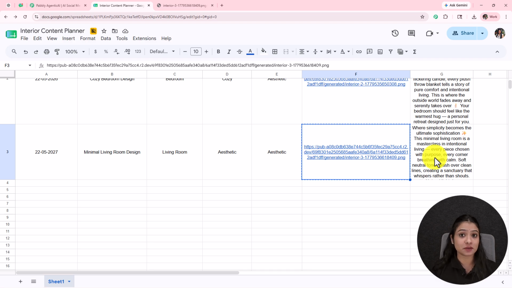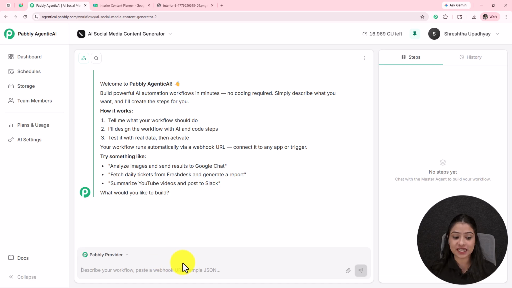In this way I can maintain the consistency for my Facebook and Instagram posts. I can post designs multiple times regularly, even every day, and that too sitting back and relaxing while AI is going to handle everything at the backend. So let's start creating this amazing automation, that too without any coding and programming skills, without any connection, any configuration, just by simply talking to AI.